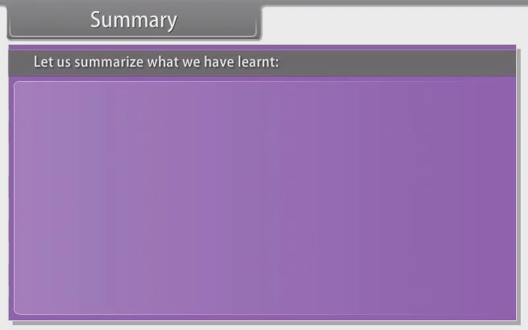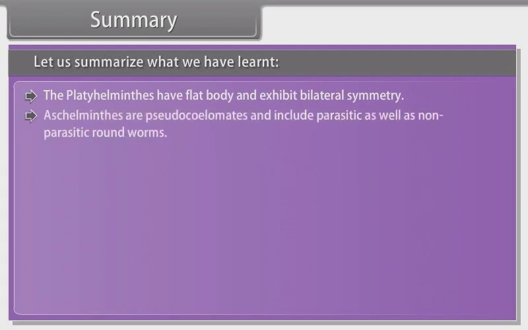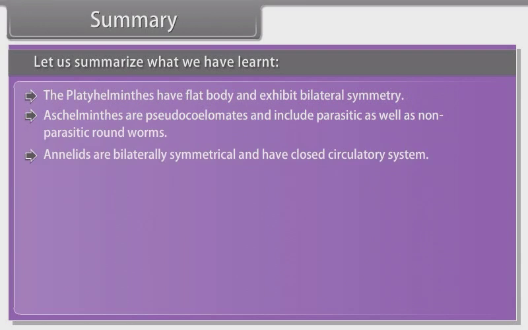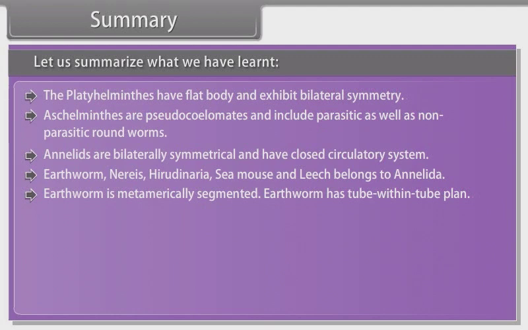Summary. Let us summarize what we have learnt. The platyhelminthes have a flat body and exhibit bilateral symmetry. Aschelminths are pseudocoelomates and include parasitic as well as non-parasitic roundworms. Annelids are bilaterally symmetrical and have a closed circulatory system. Earthworms, Nereis, Hirudinaria, sea mouse and leech belong to Annelida. Earthworm is metamerically segmented. Earthworm has a tube within tube plan.